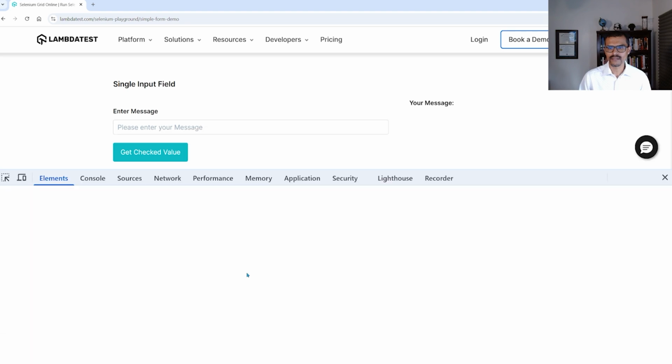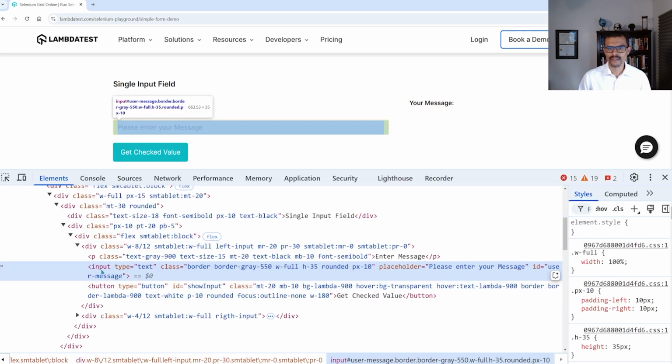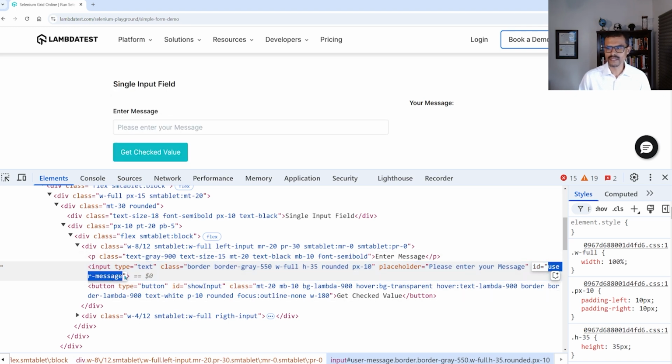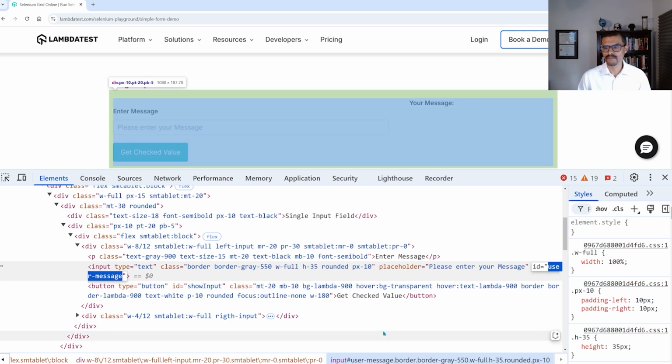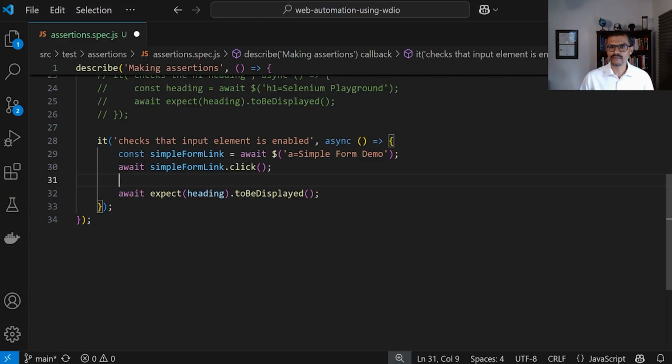So I'm going to right click it, inspect, and we can see that this is an input. And let's see, oh, we have an ID right here. It says user message. So that's the ID that we're going to use for this test. So let's go ahead and go back over here.